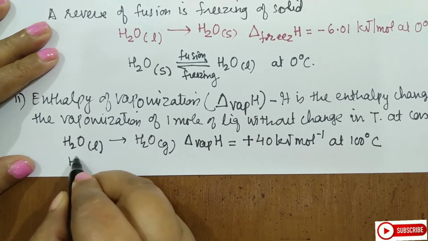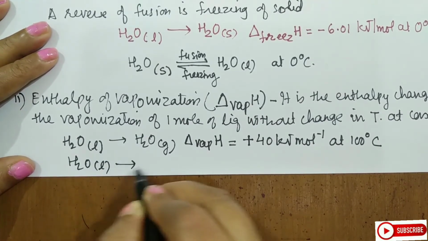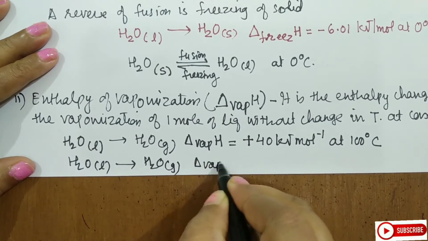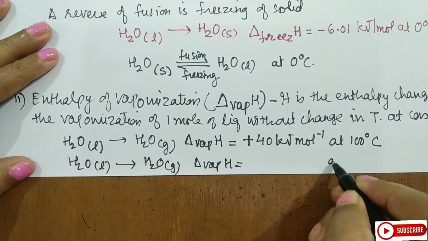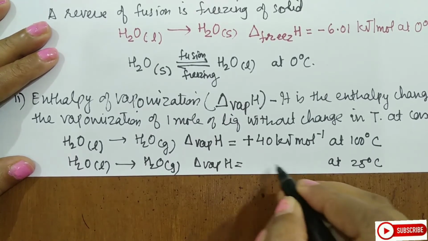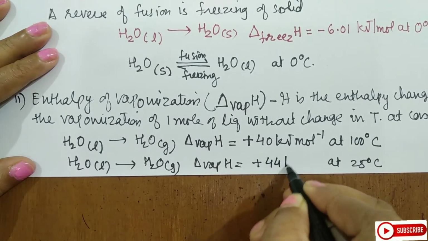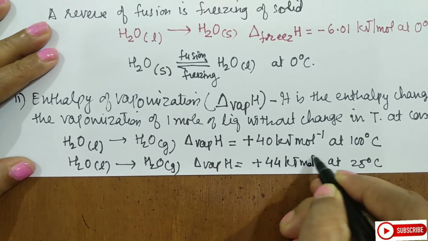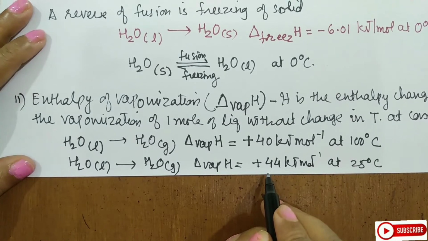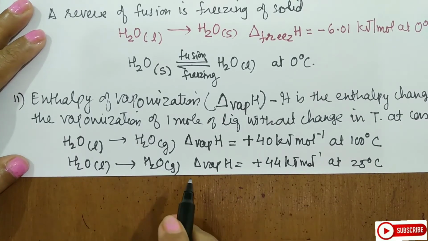If the same reaction is carried out at a different temperature, let us see how much energy it will require. So this enthalpy of vaporization, we will observe at 25 degrees Celsius. So this is plus 44 kJ mole inverse. So at a lower temperature, more heat will be required for this conversion to take place.